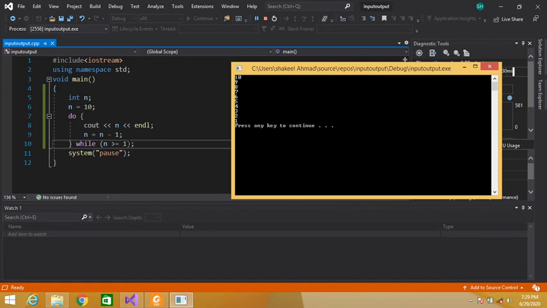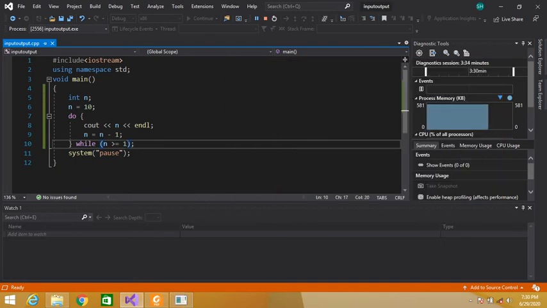Let's see the difference if we put 10 here, what happens?